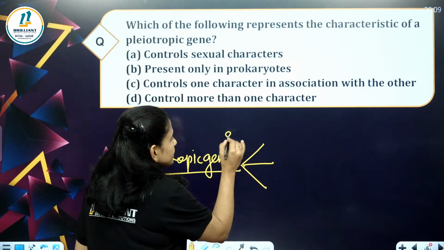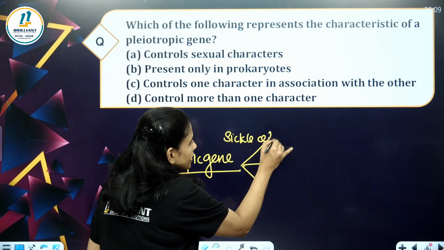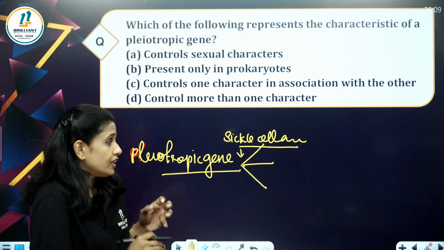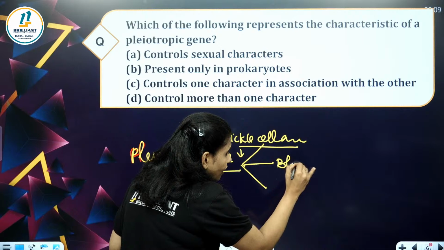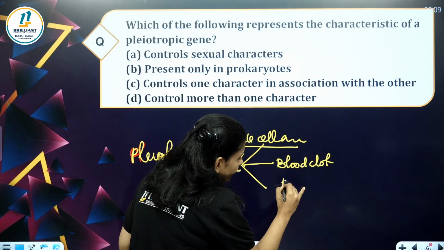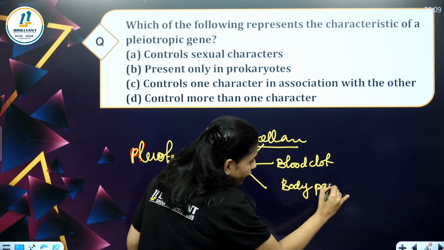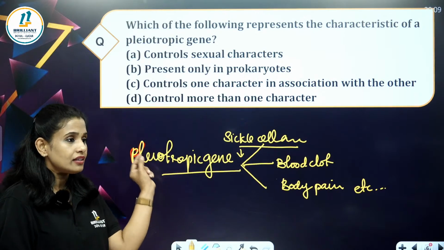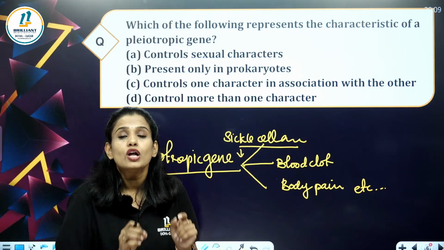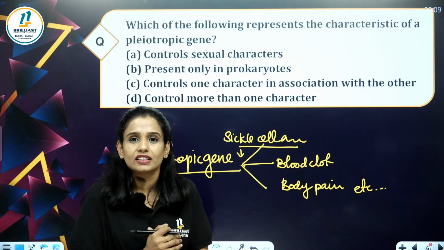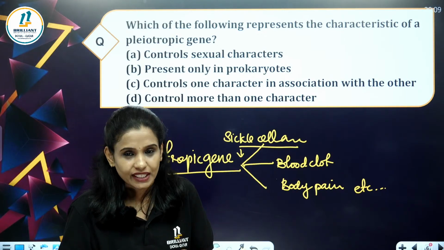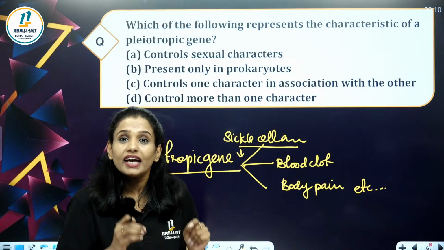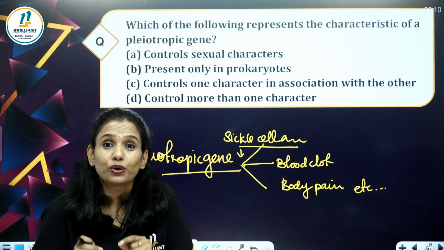For example, sickle cell anemia. Sickle cell anemia is caused by a gene, that same gene that causes blood clot, body pain, etc. So, a single gene which is responsible for more than one trait is called a pleiotropic gene.